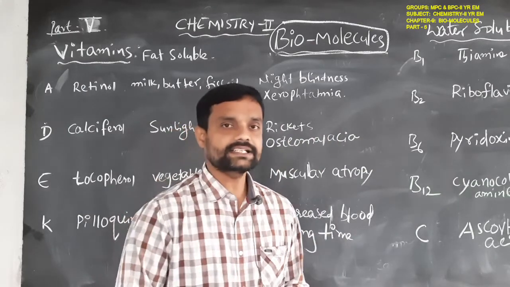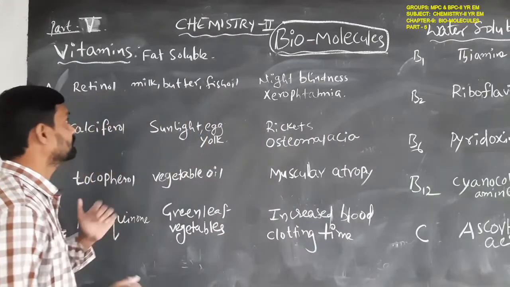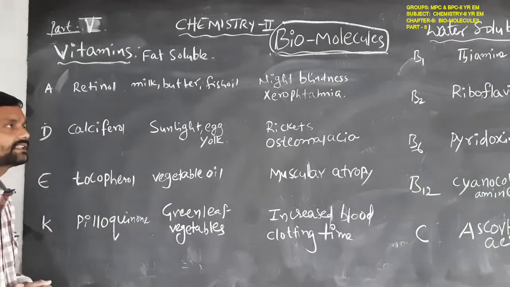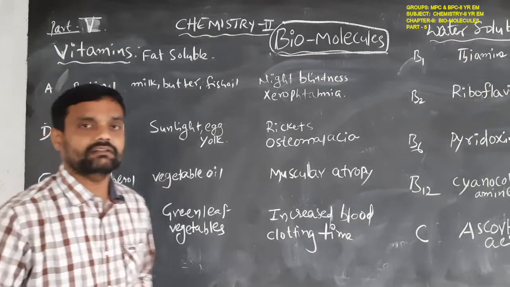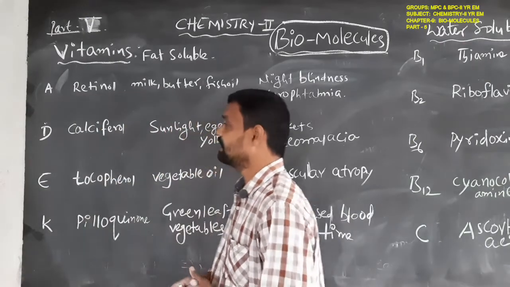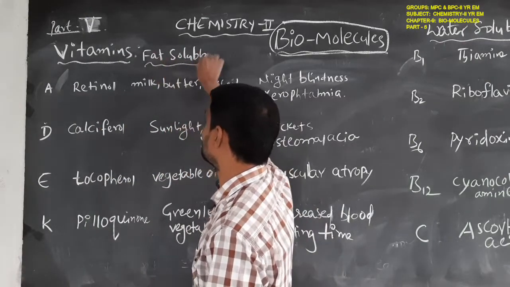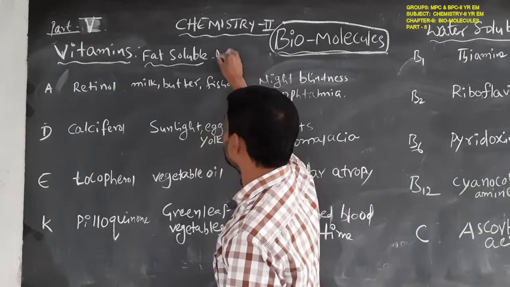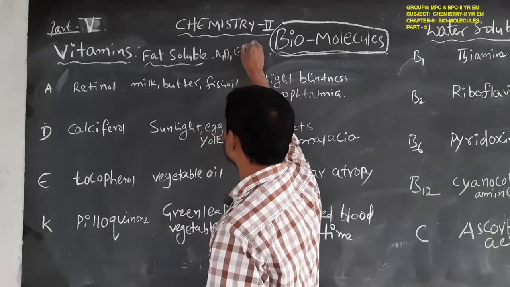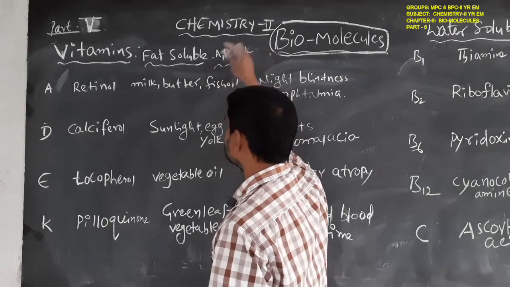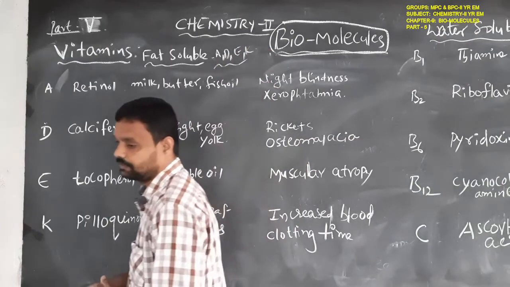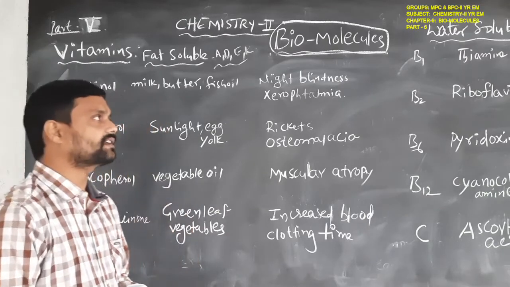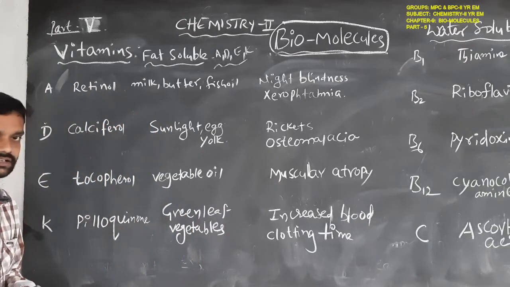Here the vitamins are mainly classified into two categories: fat soluble vitamins and water soluble vitamins. A, D, E, K are the fat soluble vitamins, and B complex and vitamin C are examples of water soluble vitamins.